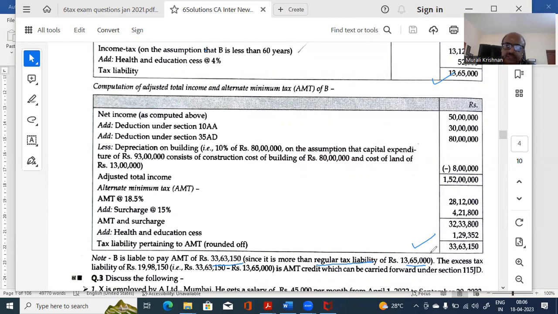Now what happens after that, sir? I am supposed to pay only 13 lakhs. They are saying that because of the benefit of those deductions, you cannot escape tax now. You pay it now. But later on, the excess paid is how much? 33.63 minus 13.65 comes to 19.98. That excess you have paid.